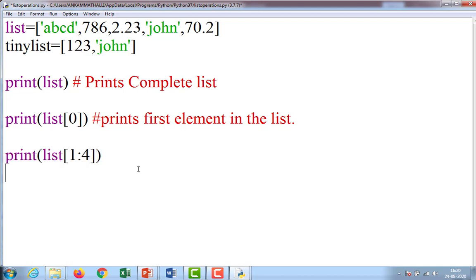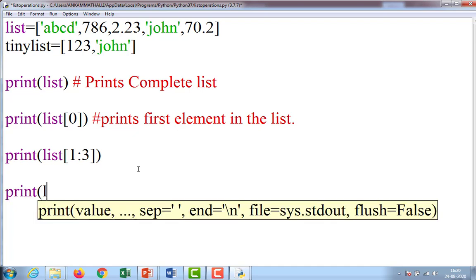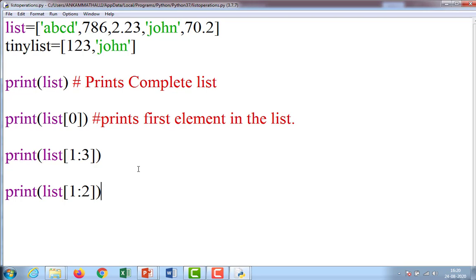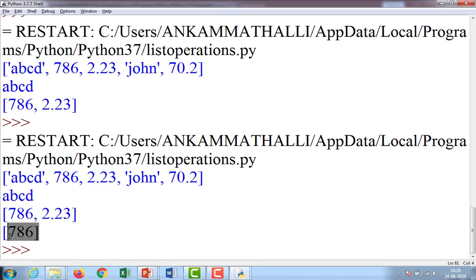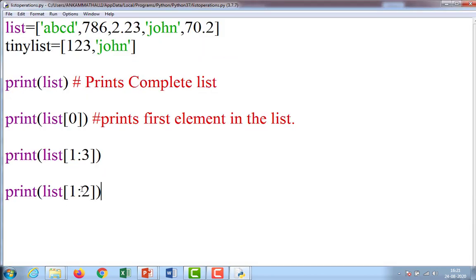Or else do one thing: print list of 1:2. Only 786. So whenever you give 2, the end index, the third element is not displayed. Only index 1, the second element, is displayed.